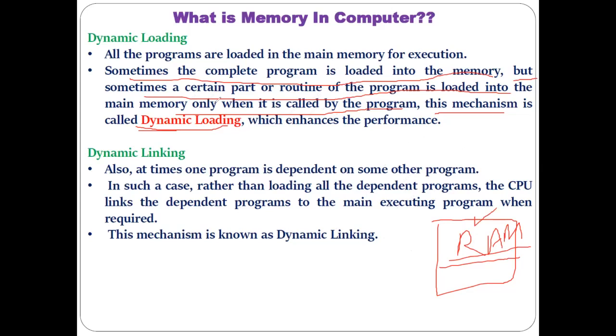That is the reason it is mentioned: sometimes a certain part or routine of the program is loaded into the main memory only when it is called. Okay, so when the program is large, only some part of that program is loaded into the memory whenever it is called. And this particular kind of loading of the program into the RAM, part by part or routine by routine based on the calling, is called dynamic loading.